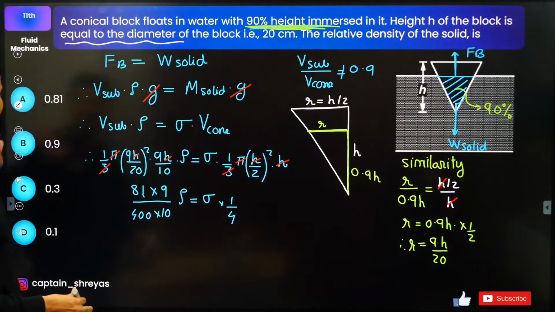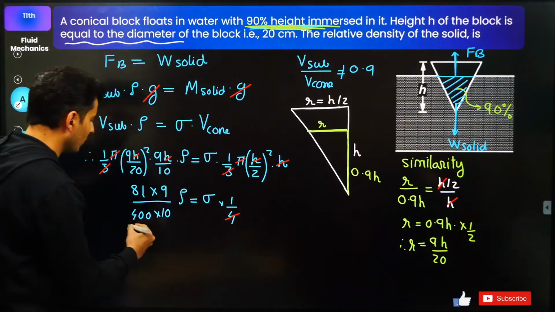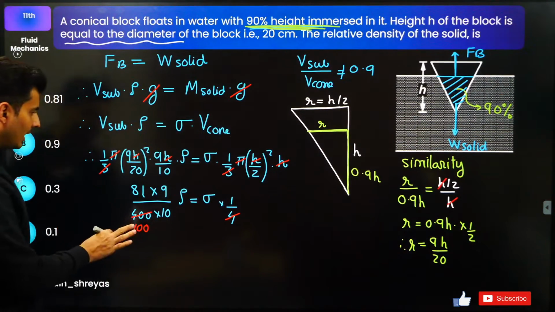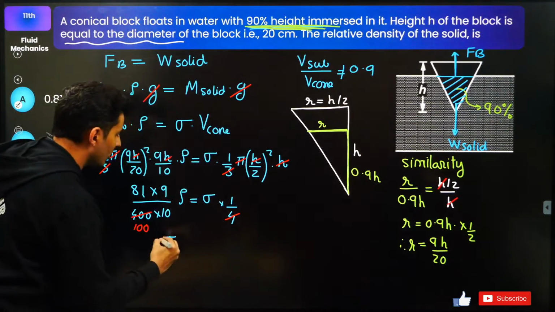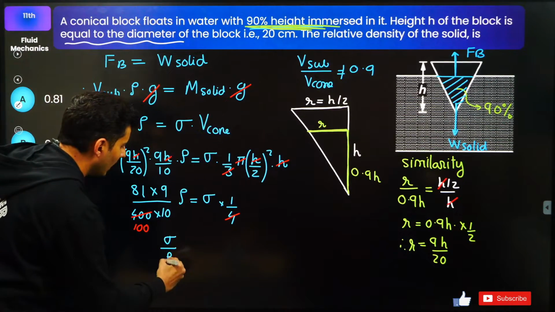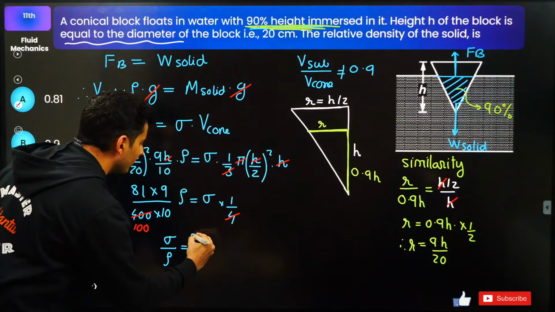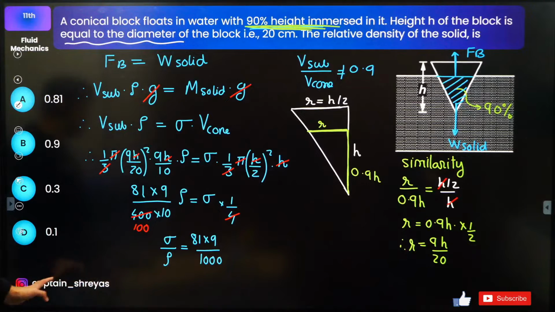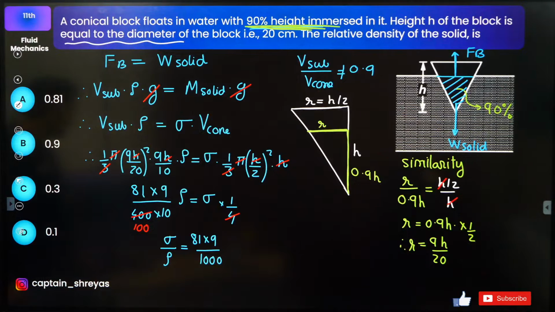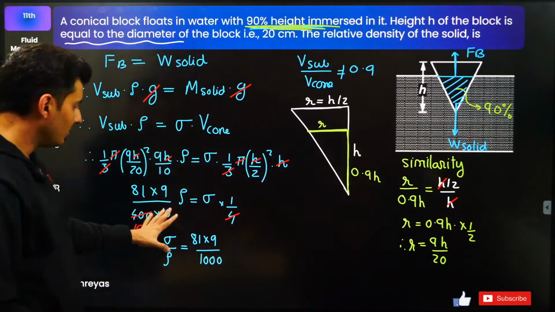Clear? Okay, now let's see what happens. This 4 goes with 400, 100 times. Correct? And now I can just shift all these terms. So density of solid upon density of the liquid downstairs will be 81 into 9 divided by 1000. That's it, guys. I'm just going to leave it over here. I don't think we can come to any conclusion at this particular point of time. I don't think any of these options are matching, if I'm not wrong. Yeah, none of these options are going to match. So I think these options need to be changed, but this is the final answer.